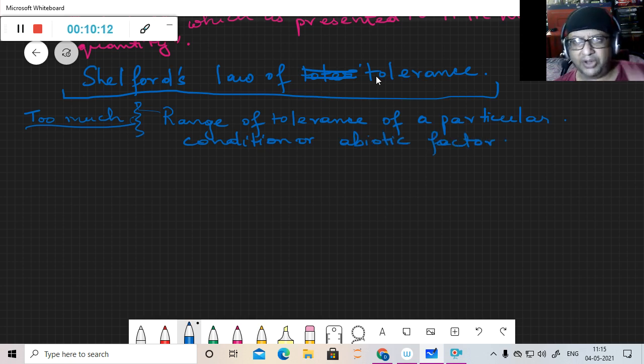For example, a particular organism can grow from the highest amount of salt to the lowest amount of salt. It can grow in between, or from this amount of heat to that amount of heat, from low temperature to higher temperature.